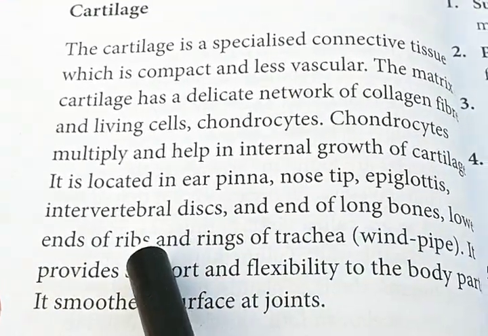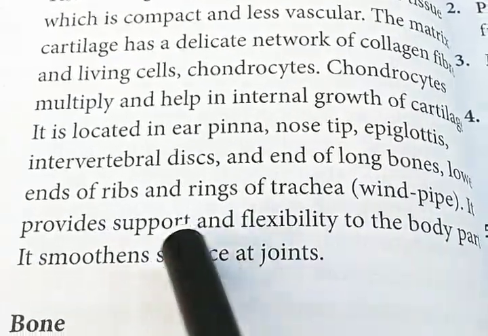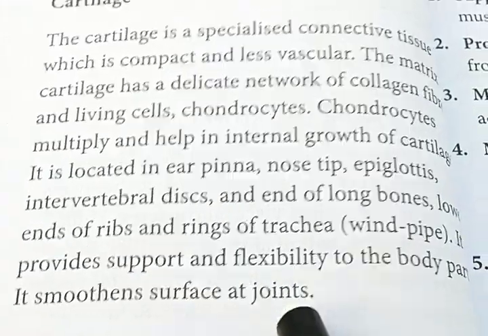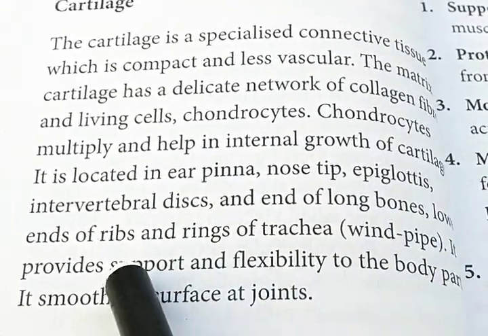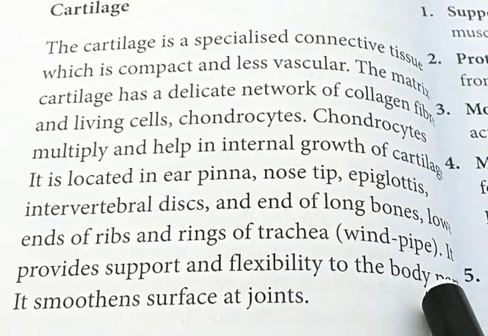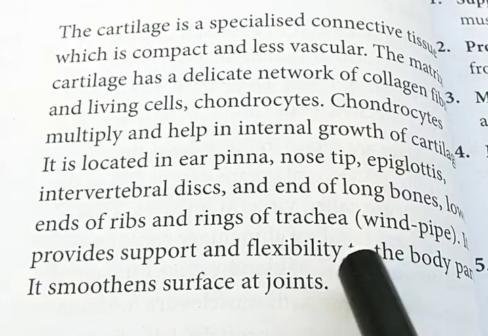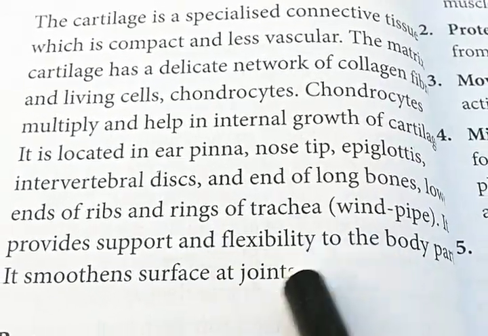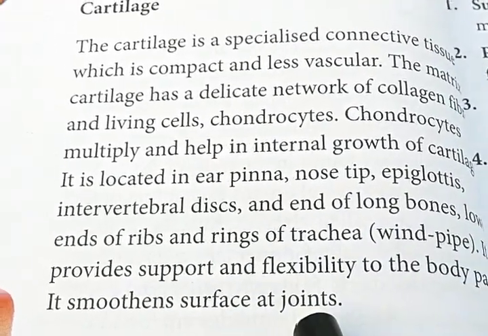It is also found in the lower ends of ribs and rings of trachea. It provides support and flexibility to the body parts. Its main function is to provide flexibility to the body parts so we can move, and it also smoothens the surface at joints.